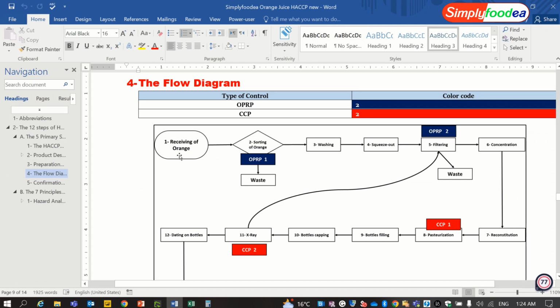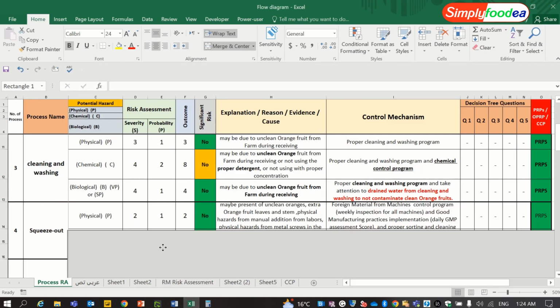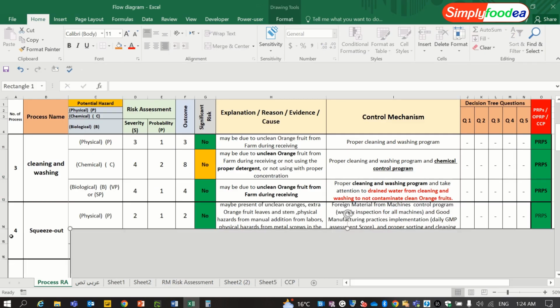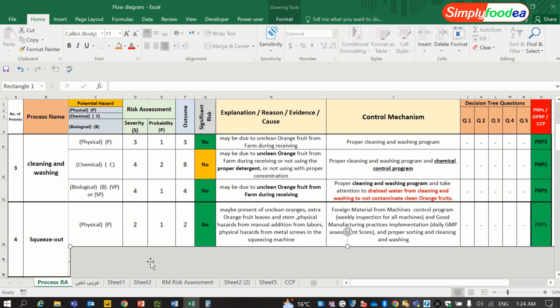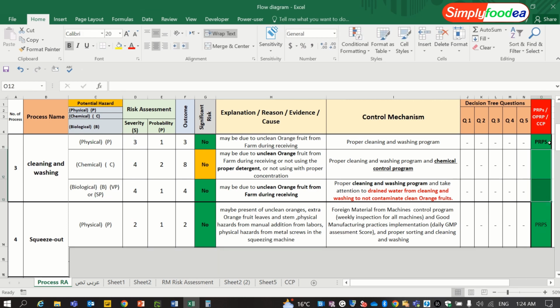So we have done in the previous videos the receiving of orange and sorting of orange, which we decided by the decision tree to be an OPRP, and the washing. We have finished the washing and we are going to the squeezing out of the orange. The squeezing process is very important, because the squeezing process, let me just first merge all of these points.